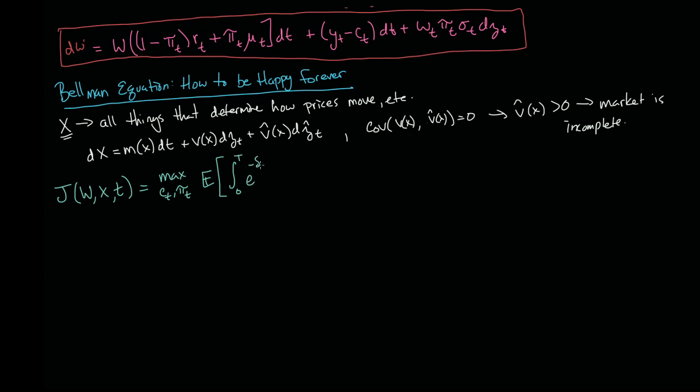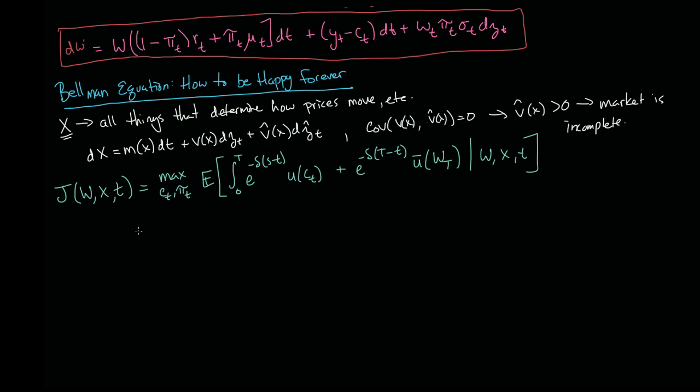We're going to have a discount factor, so we care less about the future than we do about today. We're going to gain utility from consumption, and then we're also going to gain some utility from leaving things behind to our kids, right? So T minus t, we're going to go backwards, and that's going to be u bar of W of big T. So this one goes backwards. It gets stronger and stronger as time goes to the end. And all of this is conditional on w, x, and t.